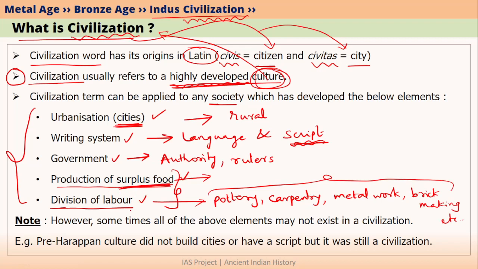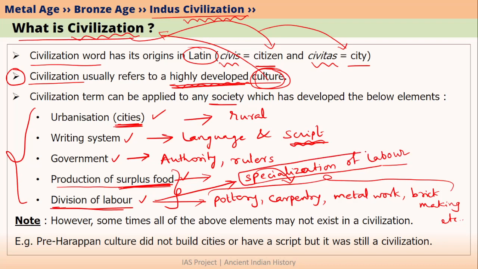So few farmers are producing food for all these other people also. That is why all these other people are not engaged in agriculture but are doing other works which are benefiting the entire society. And when people practice different occupations, we call it division of labor. Division of labor is mainly based on the principle of specialization of labor. Please try to understand these terms because they are very important in other subjects like economics also.